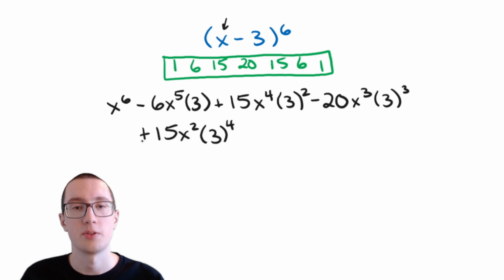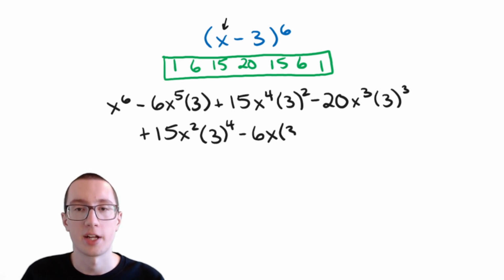We just used a plus, so now we have to use a minus, and we'll use the next number in Pascal's triangle, which is 6. And we had 2 x's here, now we're only going to have 1. And we had 4 3's here, now we're going to have 5 of them. And now the final part of our expansion here, we just used a minus, so we have to use a plus.